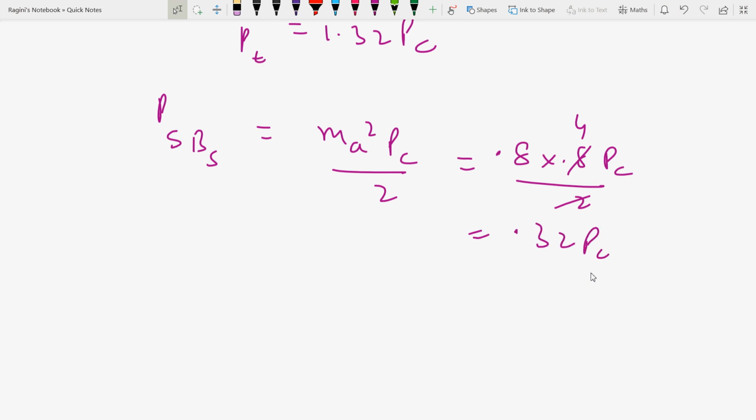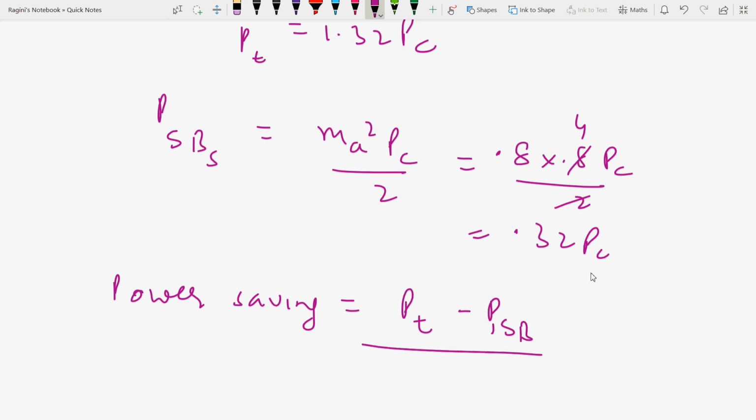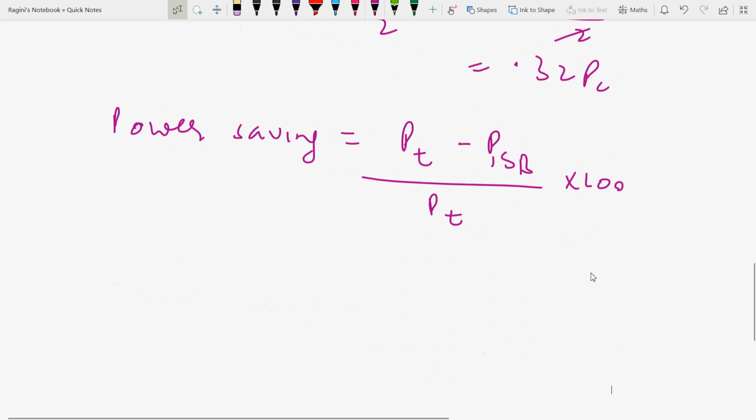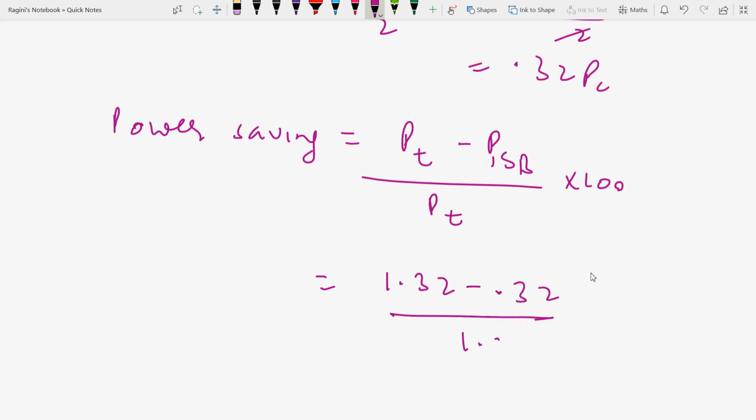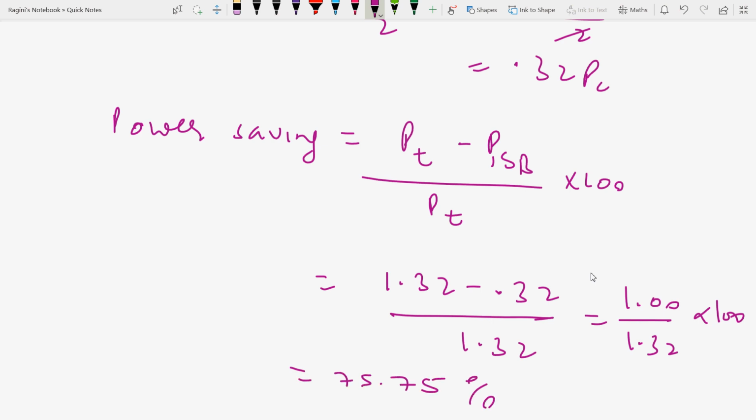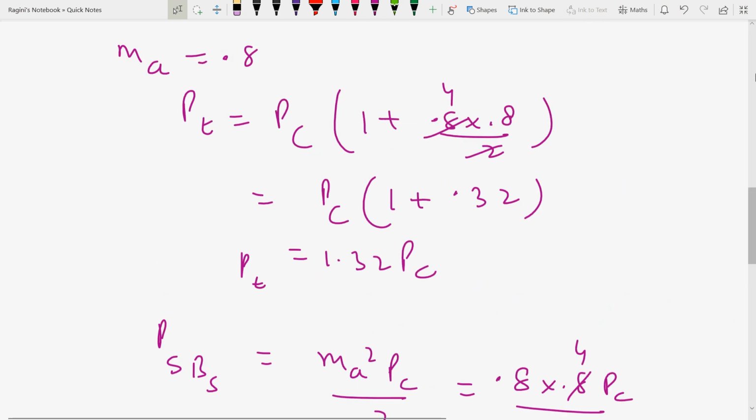Now the power saving, you have to calculate the power saving. So power saving is equal to Pt minus Psb in one sideband upon Pt into 100. So what is the total power? 1.32 minus 0.32 upon 1.32. So it is 1.00 upon 1.32 and then into 100. So here you will calculate it as 75.75%. तो आपका आंसर क्या आएगा?